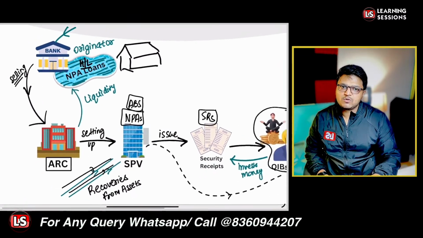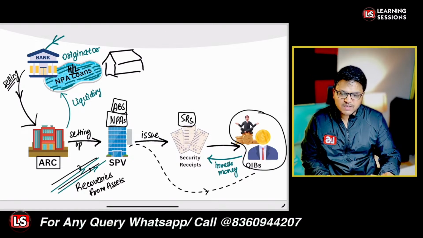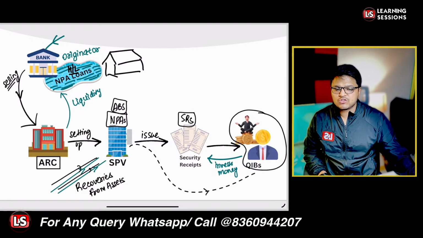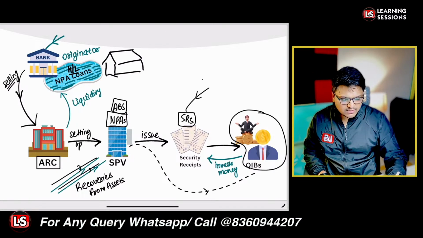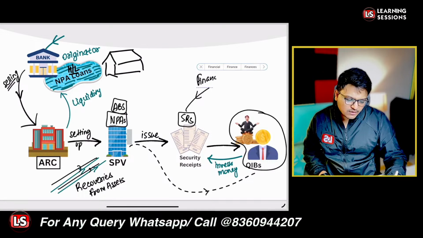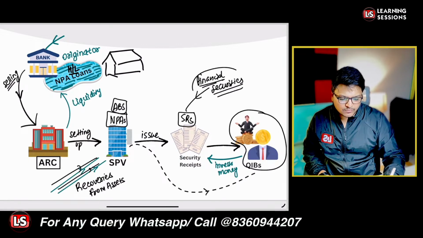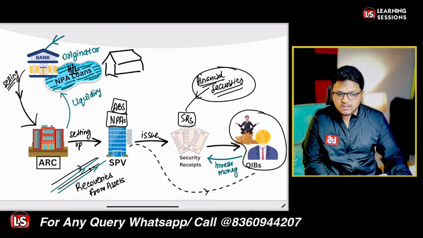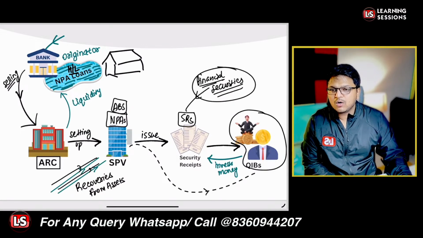So that is the case related to securitization. So this is a flow diagram of securitization. Is that clear? Kindly please do confirm. So securitization is actually a process where the financial securities, which are in the form of the SRs, are issued by the ARC. So these securities will be issued against the cash flow generated from the pool of assets, and further whatsoever the cash flow stream will be there, that will be paid to the originator out there.